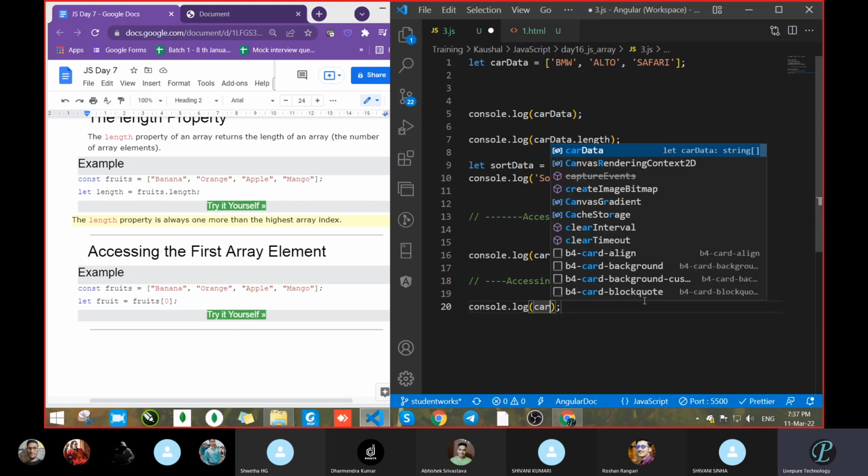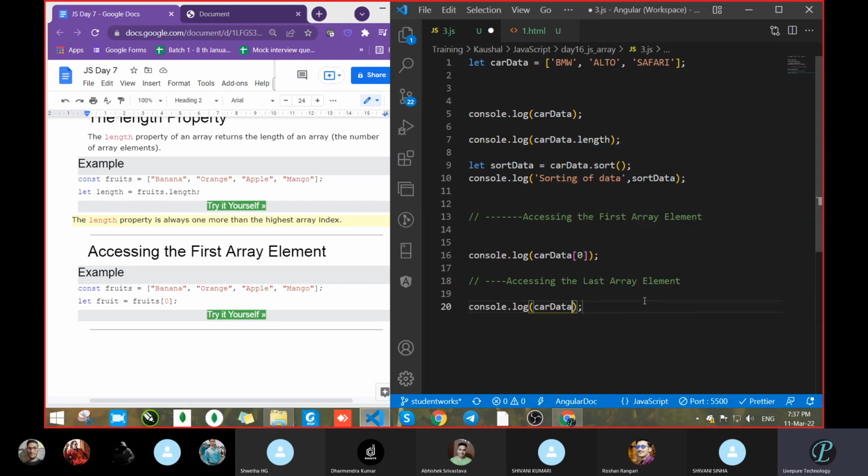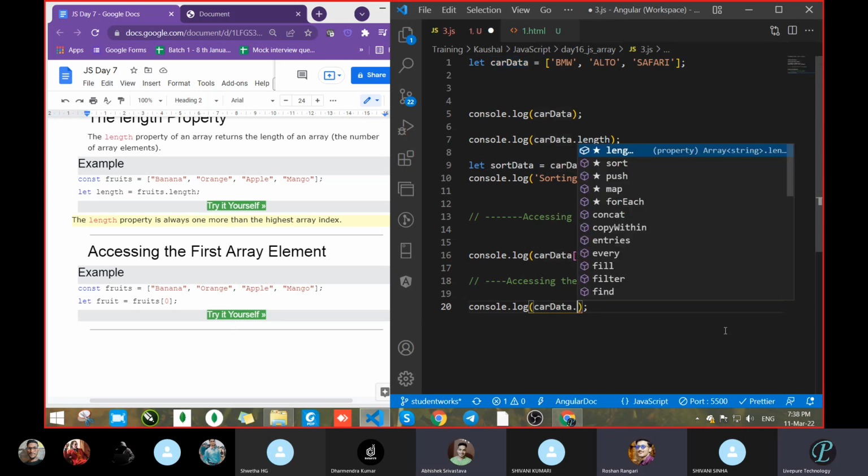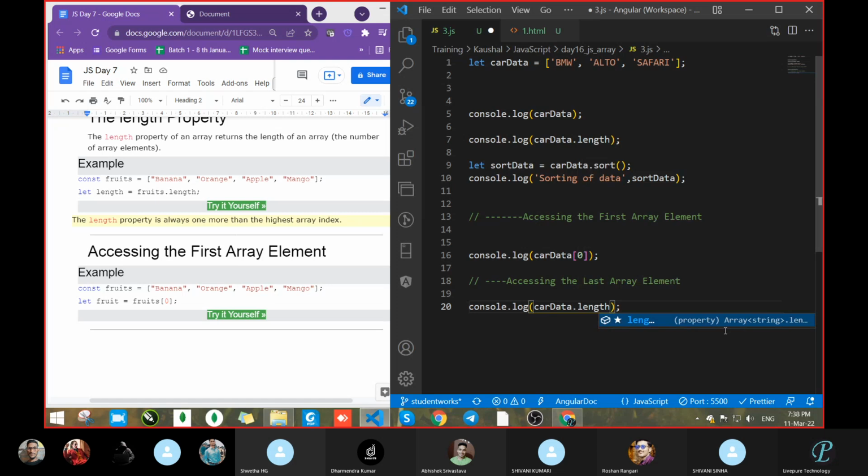Once we move to the programming side, you will realize it. So console.log, car data dot length minus 1. Correct.